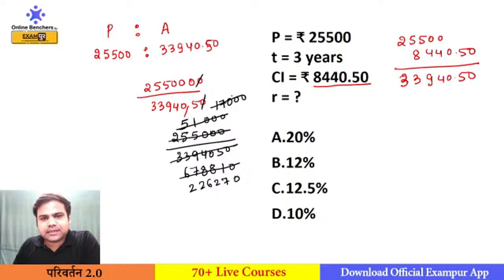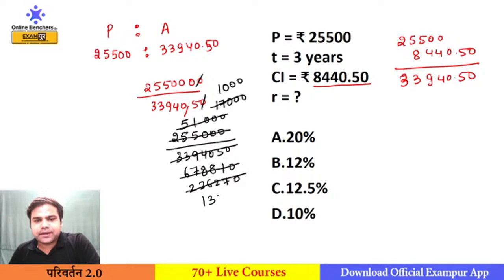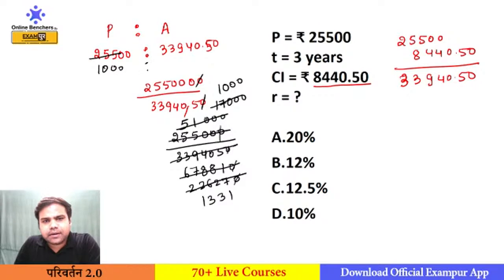Now this will cancel out by 1000 times, and this will cancel out by 17. 17 1 is 17, 17 3 is 51, 17 3 is 51, 17 1 is 17. So 1331. This 0 has been cancelled out by this, so this 0 will not come. So here it will be 1000 and it will be 1331.